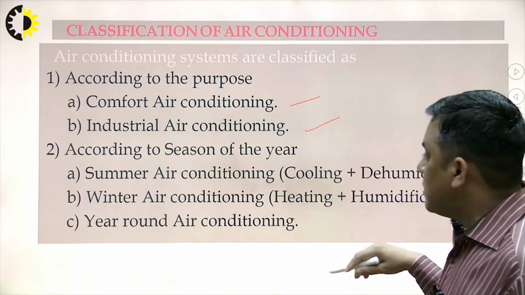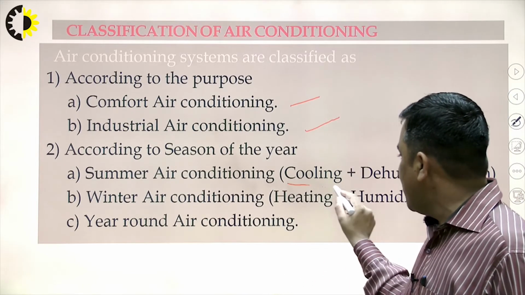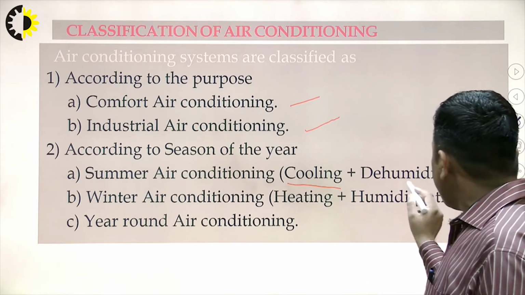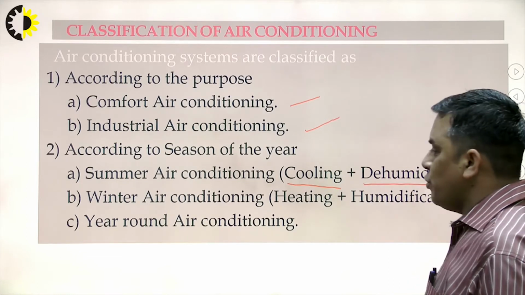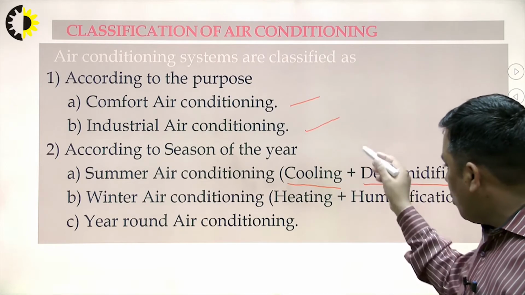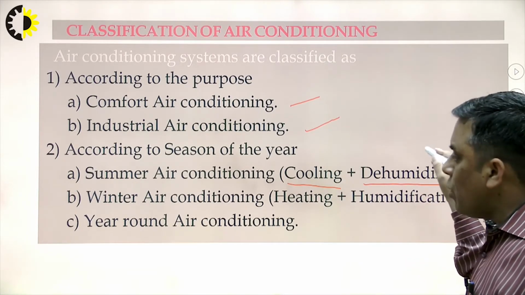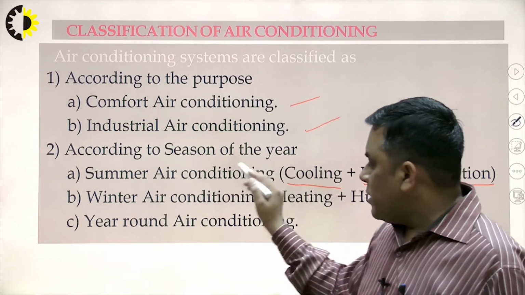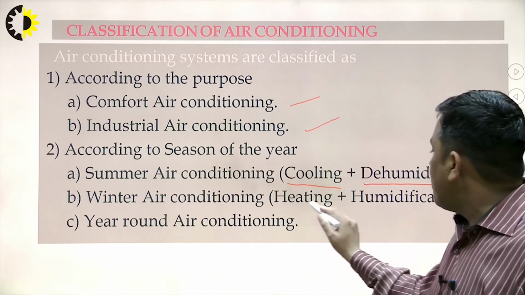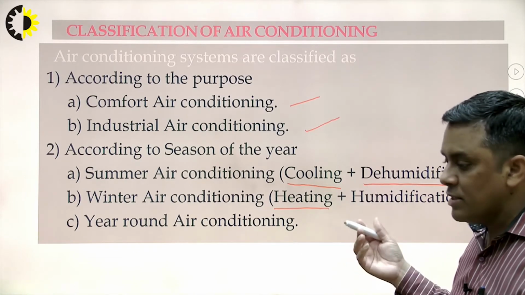According to the season, in summer air conditioning, what is the purpose? First is to maintain the cold. Second, dehumidification. So summer air conditioners are designed for lowering the temperature and for reducing the moisture level also. Whereas in winter air conditioning, what is the purpose? The purpose is heating, because the surrounding air temperature is quite low.